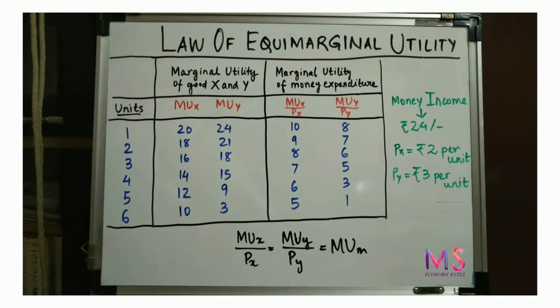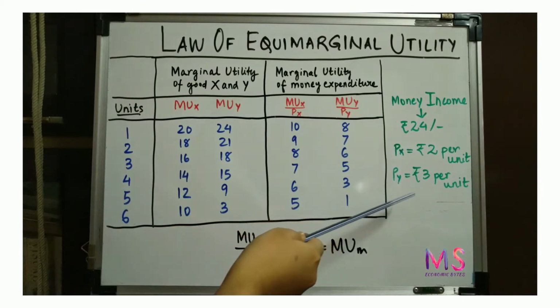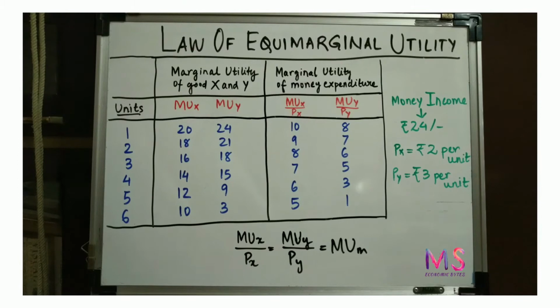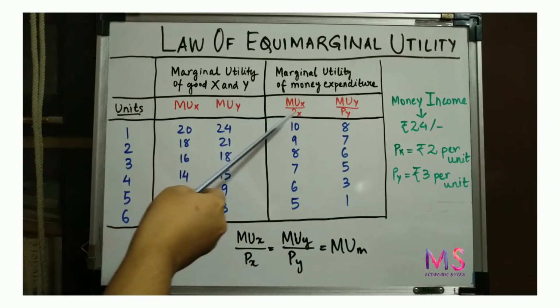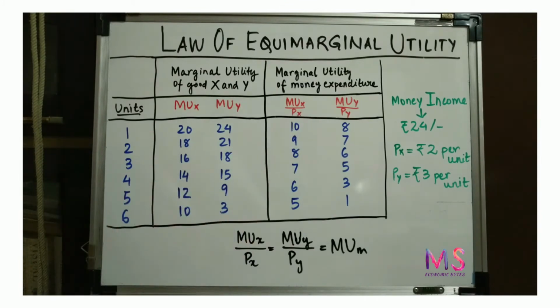Now in order to maximize utility, the consumer will not equalize the marginal utilities of the commodities. Why? It is because the prices of both commodities are different. Therefore, the consumer will equalize the marginal utility of the last rupee spent on these two goods, good X and good Y. That means the consumer will equalize the marginal utility of money expenditure, that is MUX by PX and MUY by PY. Therefore, in order to maximize utility, they have to equalize MUX by PX and MUY by PY.